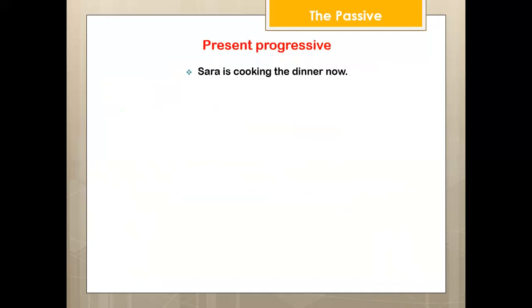The second tense here is present progressive. Sarah is cooking the dinner now. It's active. Who is cooking the dinner? Sarah is cooking the dinner now. So we know the subject, so it's present progressive and active sentence. How to change it up to passive?